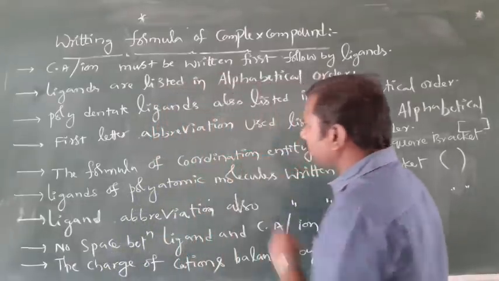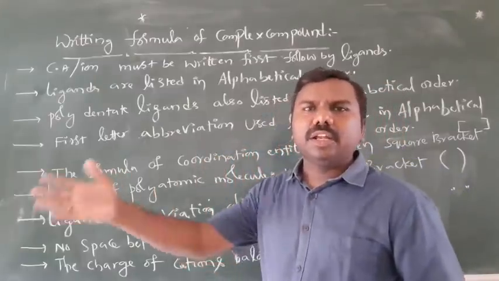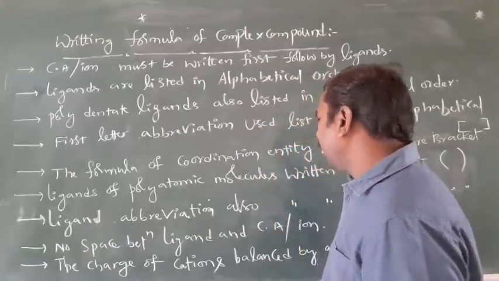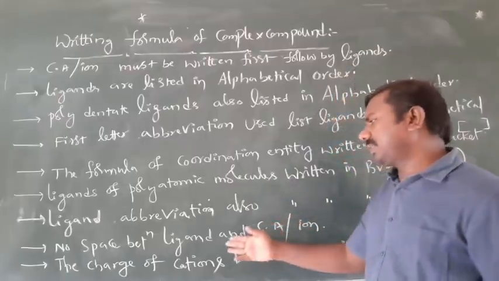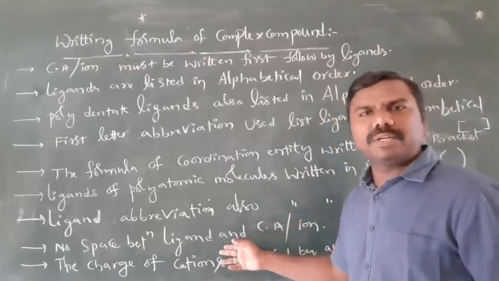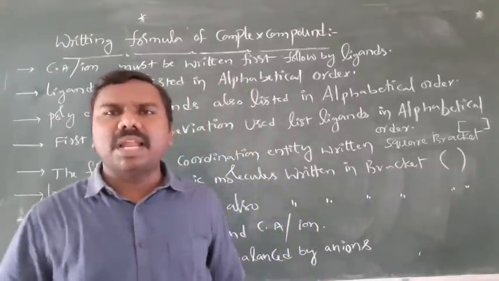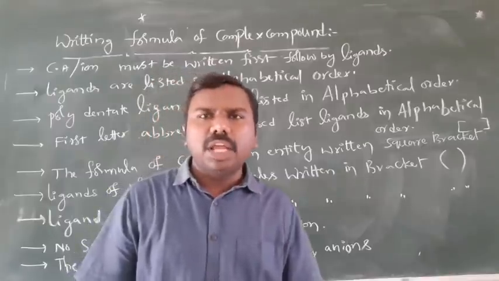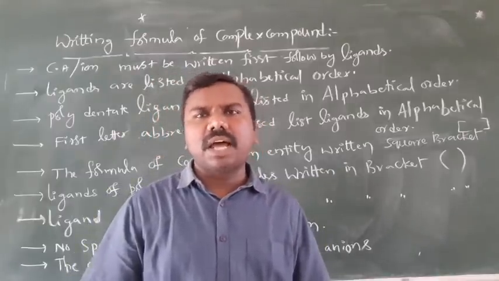Next, we have to follow alphabetical order while writing the symbols of ligands. Next, we need to follow no space between the central atom and ligands, and the charge must be balanced by the oppositely charged ions, nothing but counter ions, which they will give in the name of the particular complex ion.